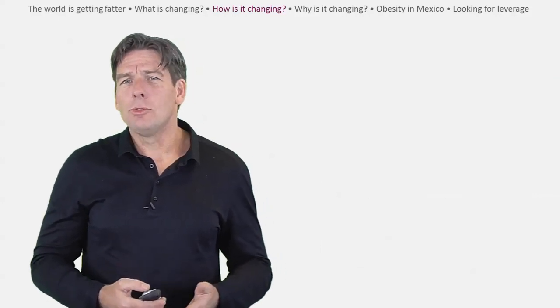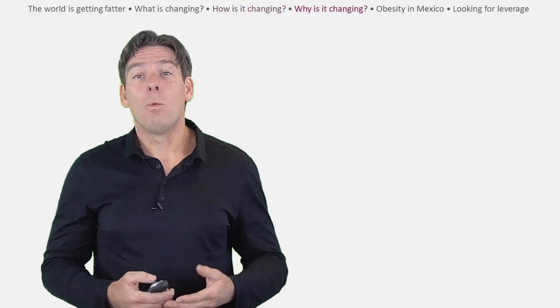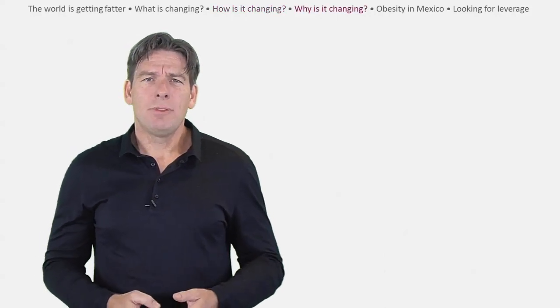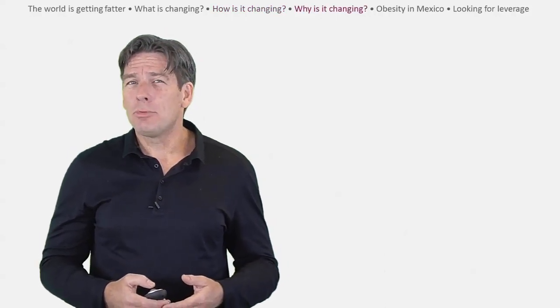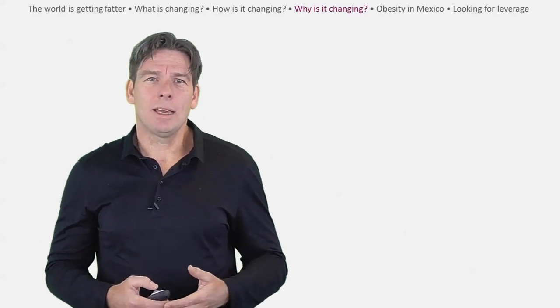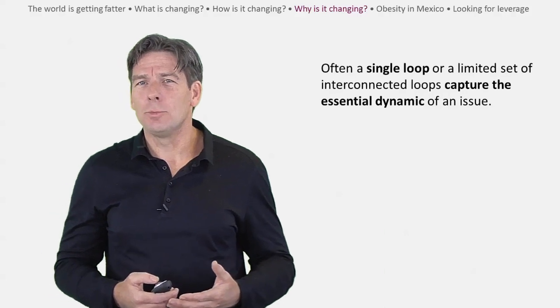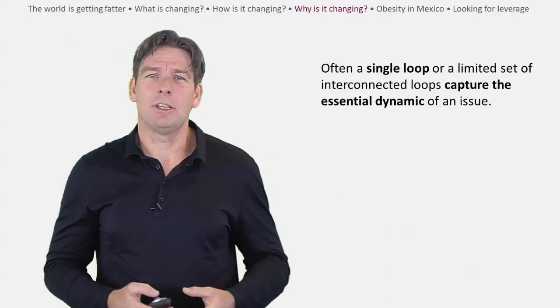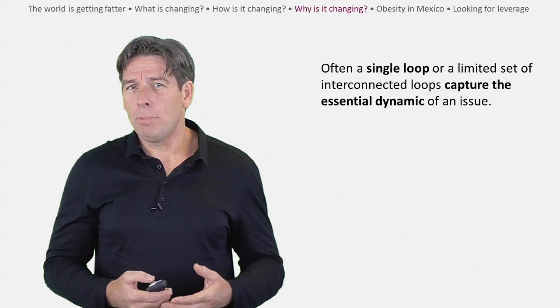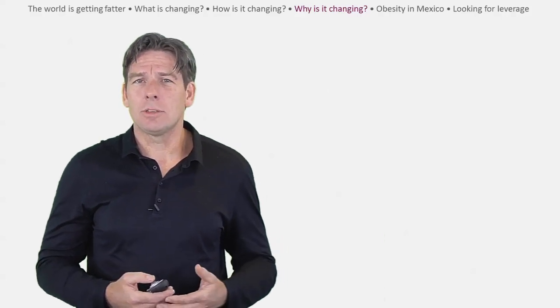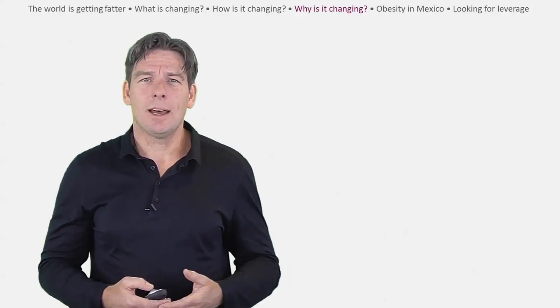We now need to look through the article for answers to our third question. Why is it changing? Before we go any further, it would be a good idea to improve our operational thinking about weight gain and obesity. Often a single loop or a limited set of interconnected loops capture the essential dynamic of an issue. A quick stop by Wikipedia or some other free online source of information is generally a good place to start.